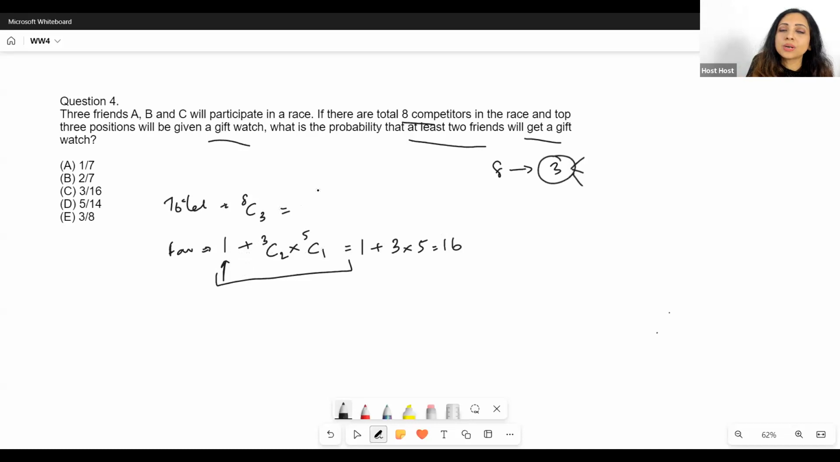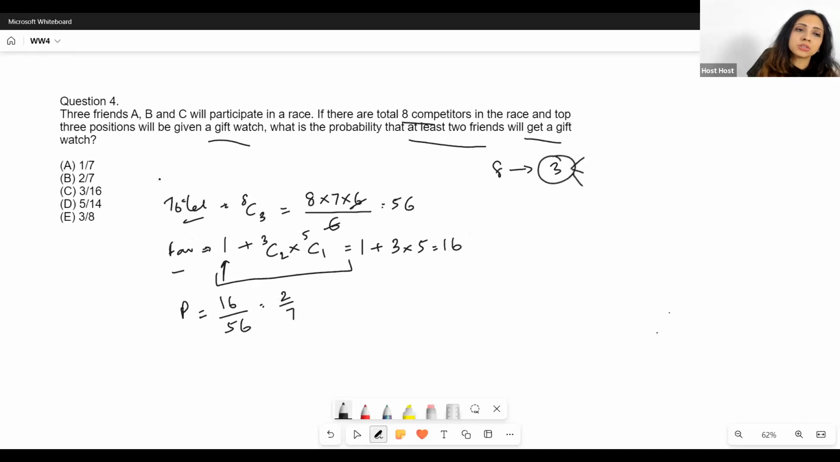And 8C3, how do I calculate that? Simply start by writing 8, go down into 7 into 6, till 3, because I have r equal to 3, divided by 3 into 2, which is 6. So I cancel this off, and I get 8 into 7, which is equal to 56. Then my probability, favorable upon total, is going to be 16 upon 56, which is equal to 2 by 7. So you get the answer.